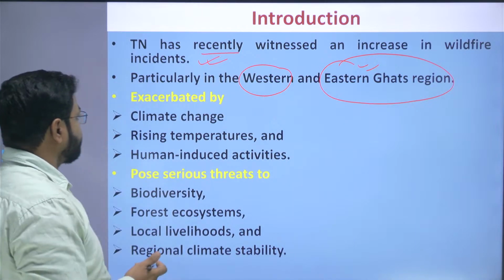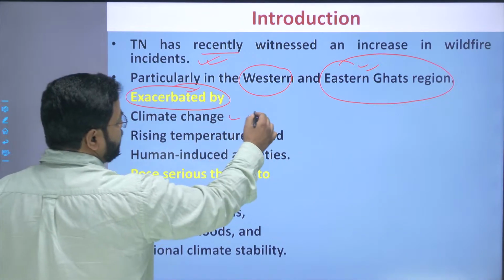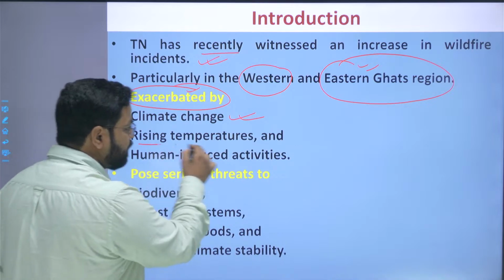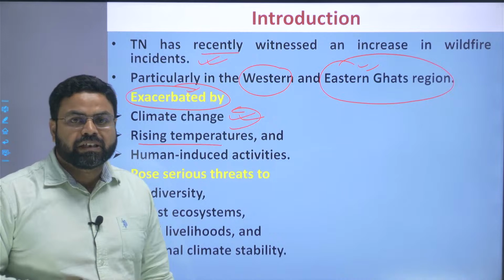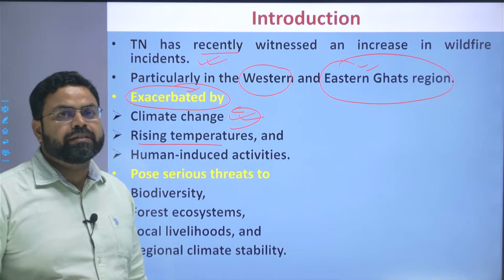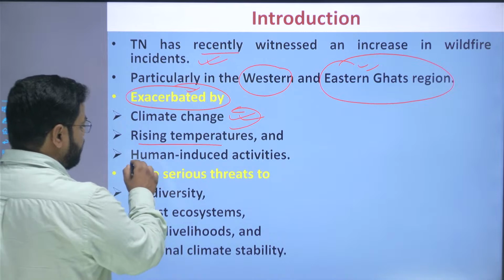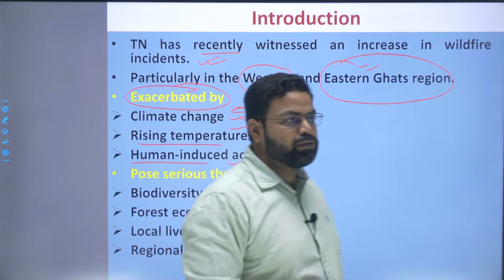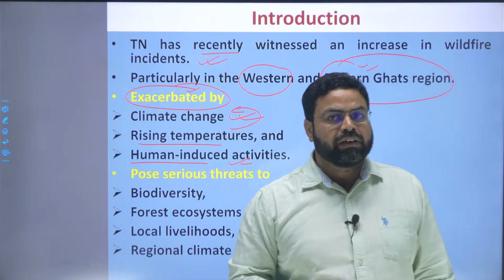And here this situation is getting exacerbated by climate change. Basically climate change and the rising temperature related to it is one of the major factors behind this rising trend of wildfire, as well as human induced activities. The anthropogenic activities are also one of the major factors behind the occurrences of the wildfire.